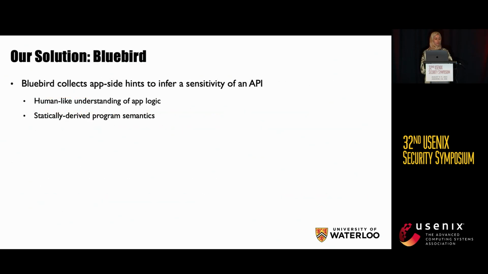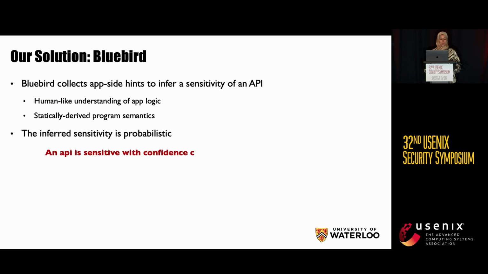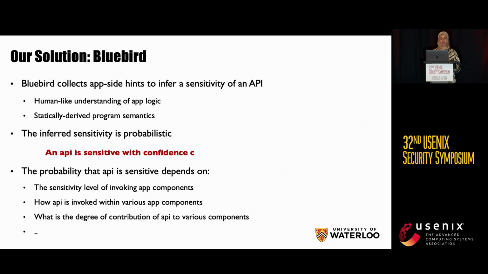Our solution, which we call Bluebird, collects various app hints to infer the sensitivity of an API. And these hints could be human reasoning, a human-like understanding of an app logic, and statically derived program semantics. And the inferred sensitivity is probabilistic. We can only say that an API is sensitive with confidence C. Now, this confidence depends on how the API is invoked in the apps, what the sensitivity of these apps is, and what the degree of contribution is, and so forth.